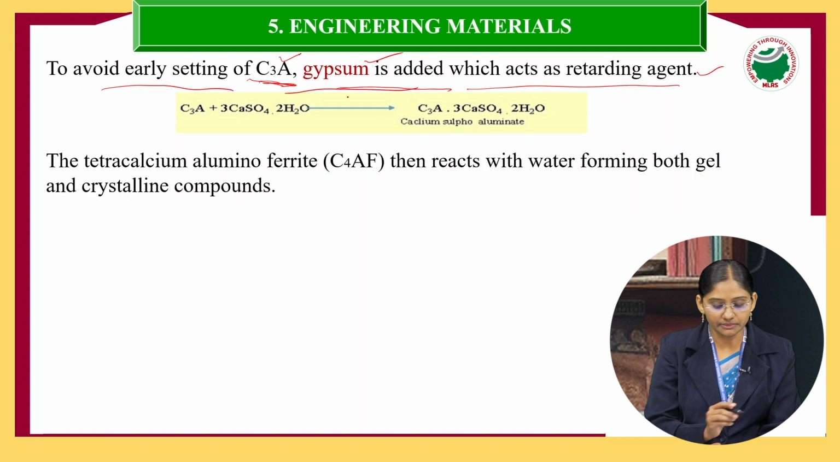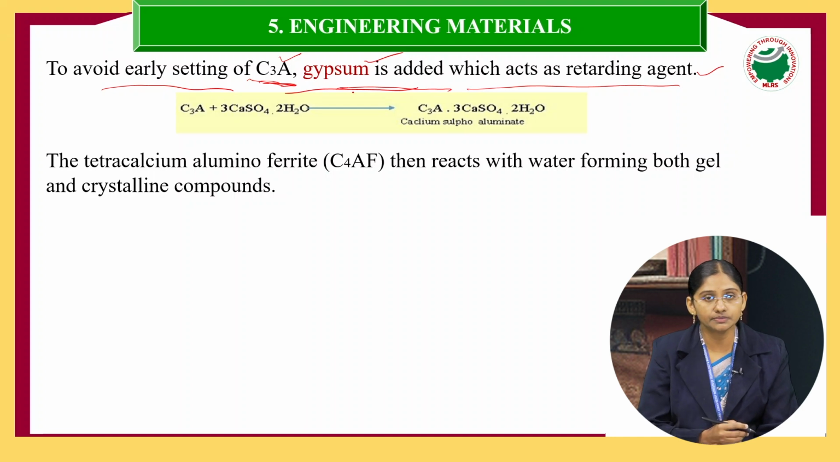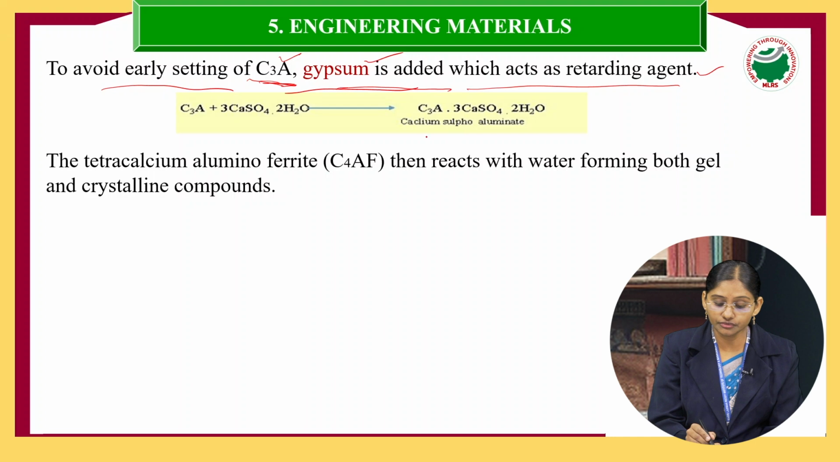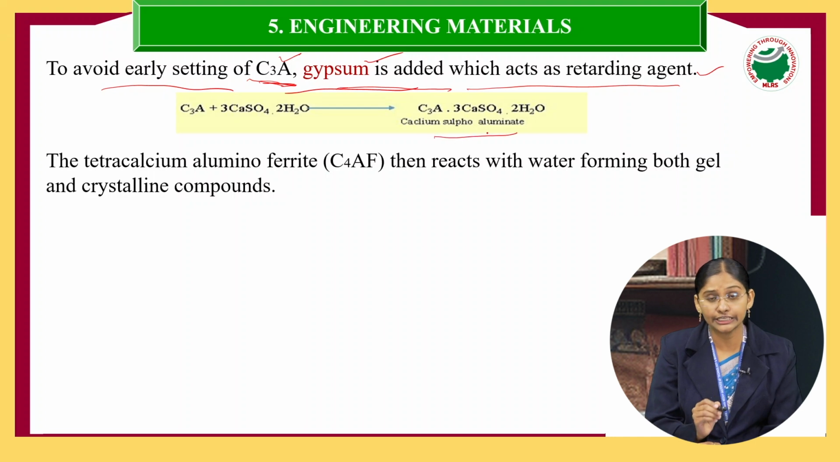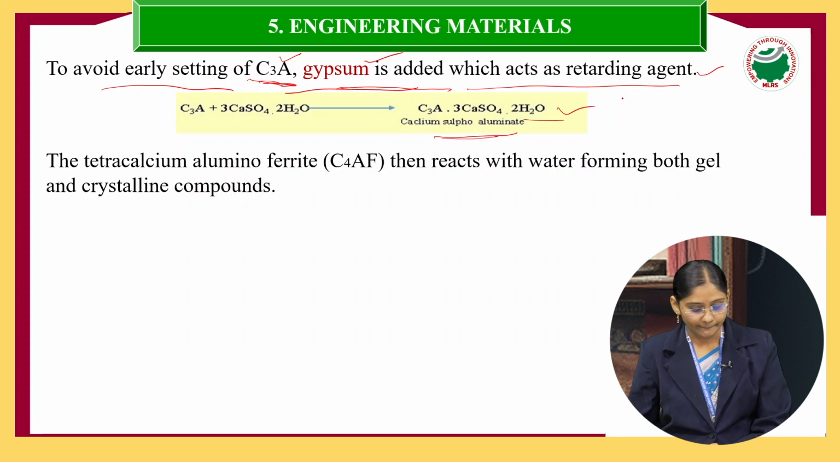So here gypsum is added. Why are we adding gypsum? What is the main function of gypsum? Here it slows down the process of setting. How does it slow down the setting? It leads to the formation of an insoluble crystal, that is C3A·CaSO4·2H2O. Clear?